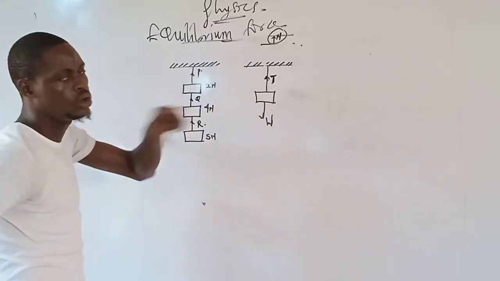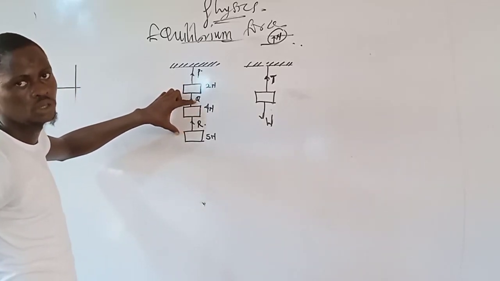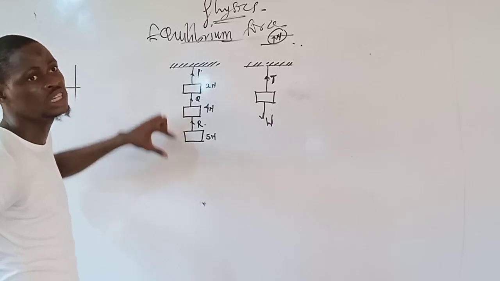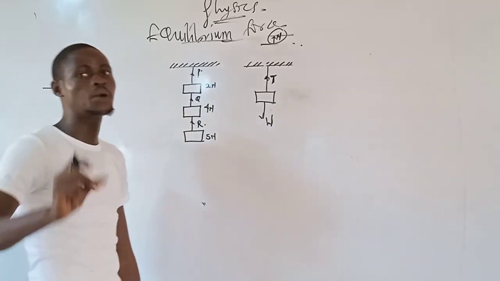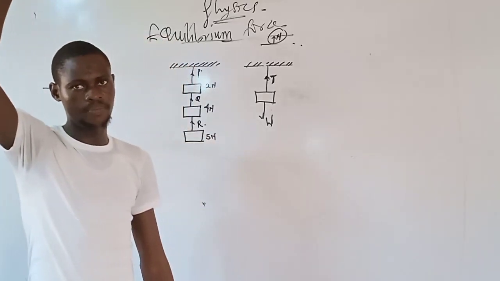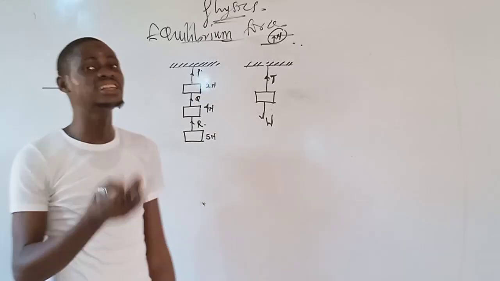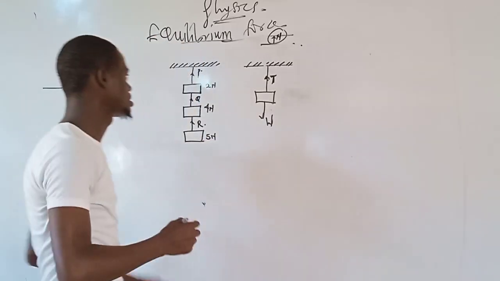Now, the arrow determines what you have to find. Here they ask you to find the tension in string Q. But each of these strings has different tension. The string above everything will have the highest tension, while the one below will have the least tension. How is it going to be like that?